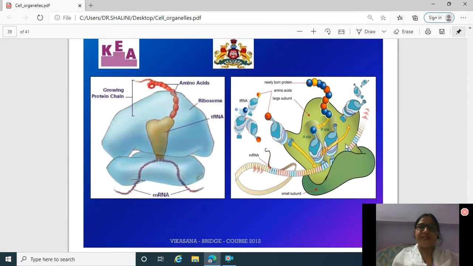Now this is the growing protein chain. Amino acid is there, ribosome, and this is the tRNA, and this is the mRNA. This is the structure of ribosome, the lower lobe and the upper lobe, and here tRNA is fixed and mRNA is fixed here, and this tRNA and mRNA help in protein synthesis, that is synthesis of amino acid chains.